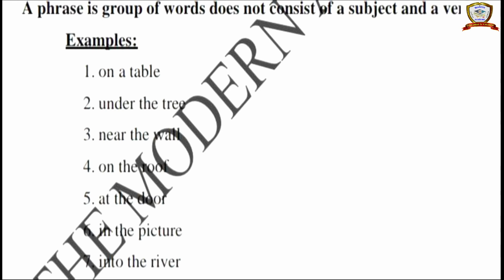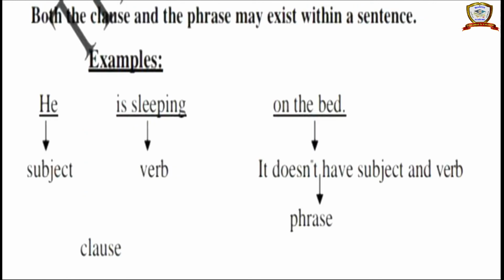See, so phrase is a group of words that does not consist of a subject or a verb. So the phrase doesn't give a subject or verb, but it is extra information about the particular subject or particular noun or pronoun. So that is called a phrase. So phrase mostly contains a preposition. Okay, see, on the table, on is a preposition. Under the tree, under. Near the wall, on the roof. At the door, in the picture. Into the river. So in these phrases there is a preposition.